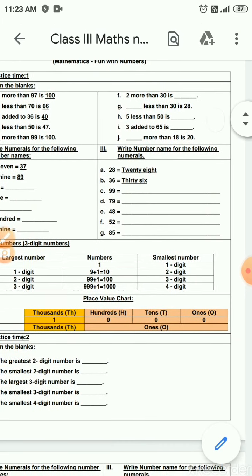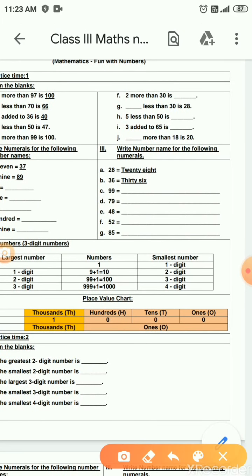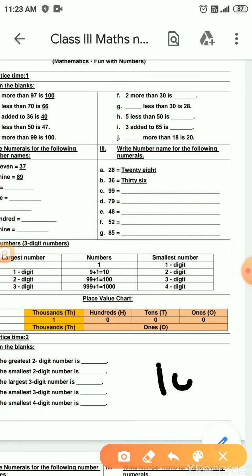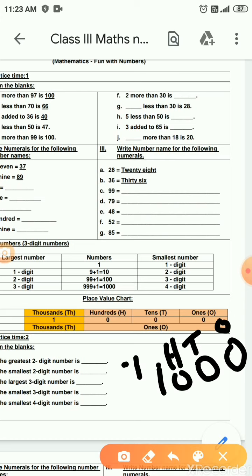So how will you write that number? For example, you have 1000. This 0 is in ones place, this 0 is in tens place, this is in hundreds place, this 1 is in thousands place. Okay, places over. Now as I said, these 3 are in the ones period, so you have to divide it using a comma, because this 1 is in the thousands period.